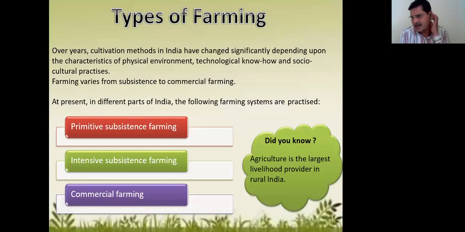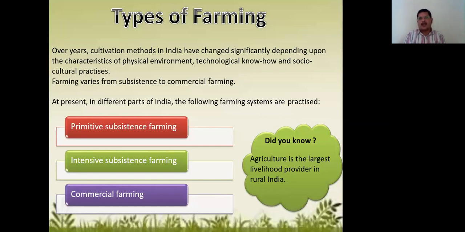Even though two-thirds of our population is engaged in agricultural occupation, maybe directly or indirectly, this 52.1% is about the people who are engaged directly in the agricultural sector.